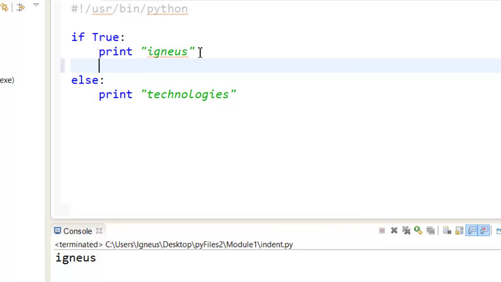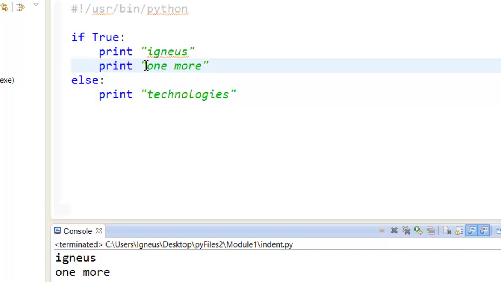So I can say simply here, print, and I can put one more, save it, run it. You can see both are being printed. It says igneous one more. But there are no braces. If I'm going to put braces, it's going to give me an error.